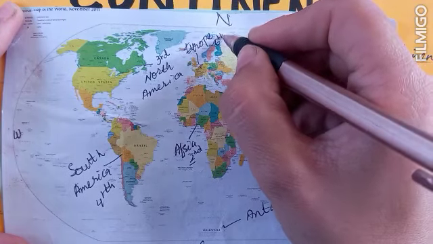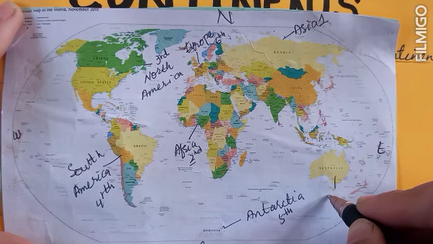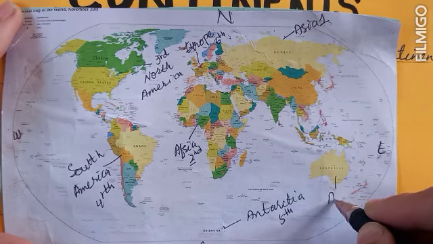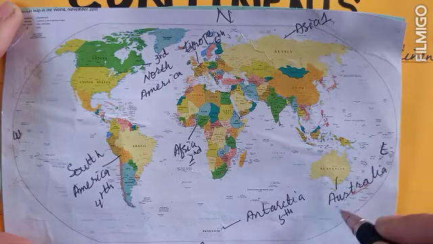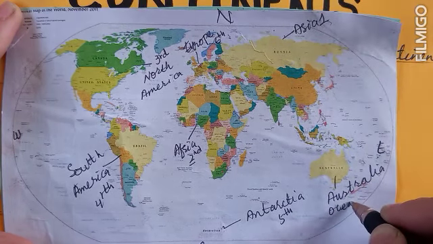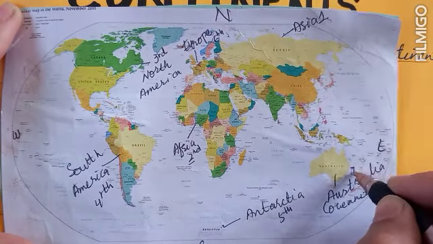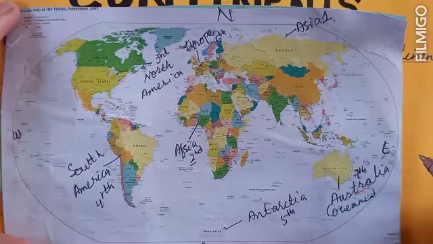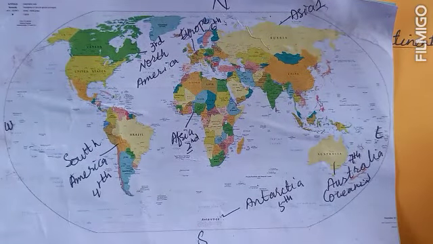Europe is the second smallest continent of the world, and the seventh continent, that is, the smallest continent of the world, is continent Australia, which is also known as Oceania. This is the seventh continent of the world, or we can say the smallest continent of the world. It's according to their size.